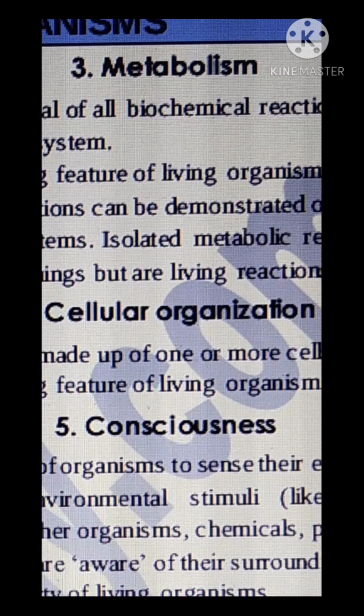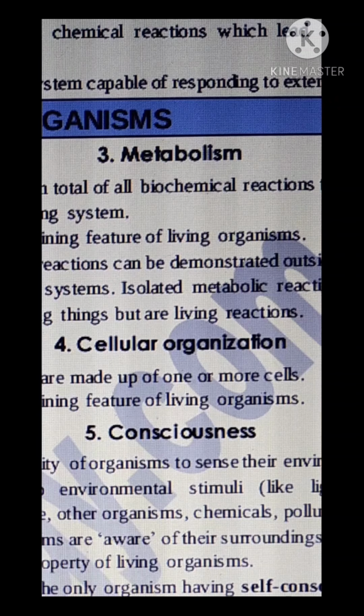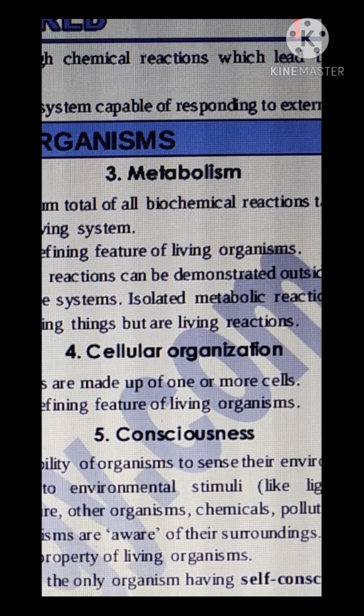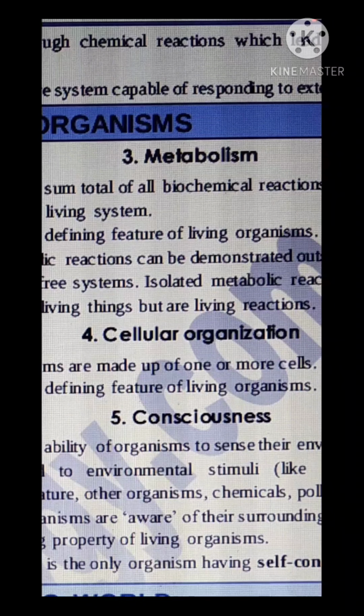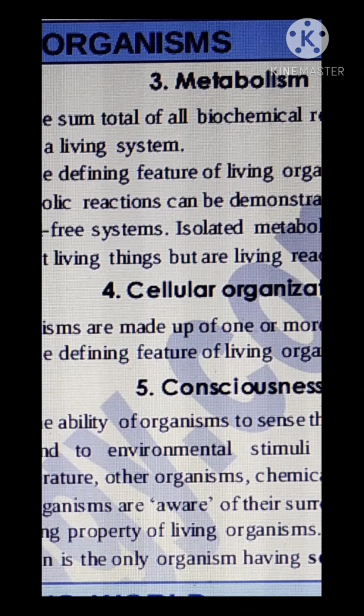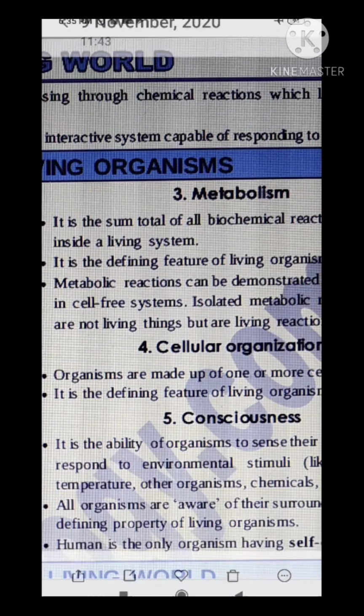Then the fifth characteristic feature is consciousness, that is, awareness of our surroundings. We have sense organs, and you know which are the sense organs. Make a list of them. With the help of the sense organs, organisms can understand what is happening around them. That is known as awareness of the surroundings, otherwise known as consciousness.